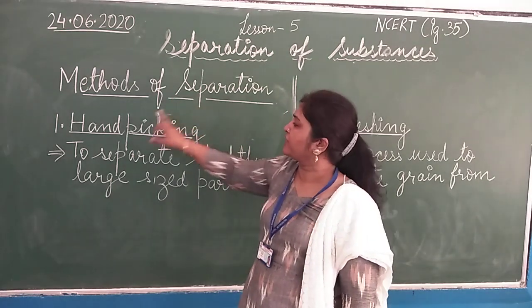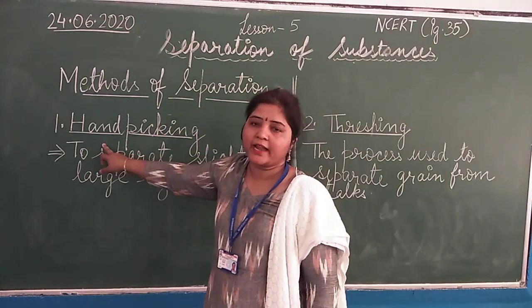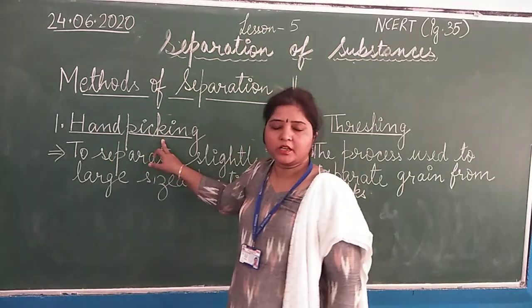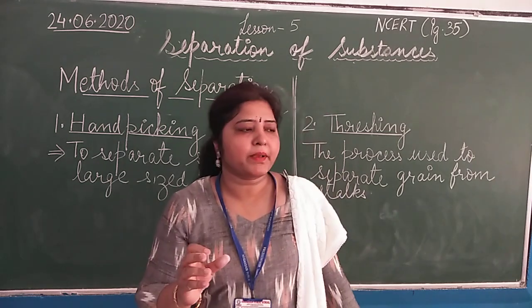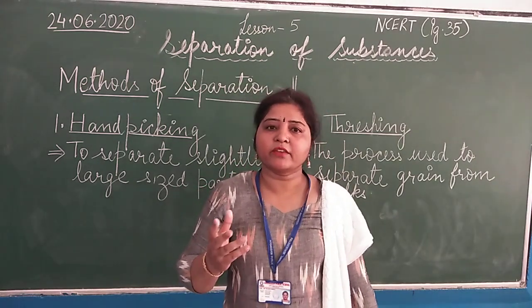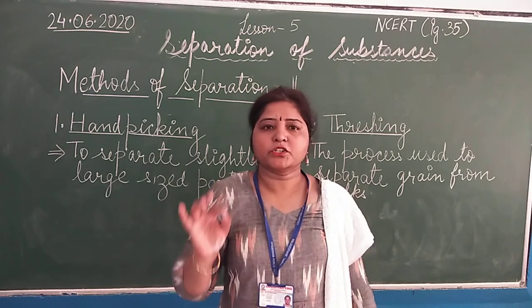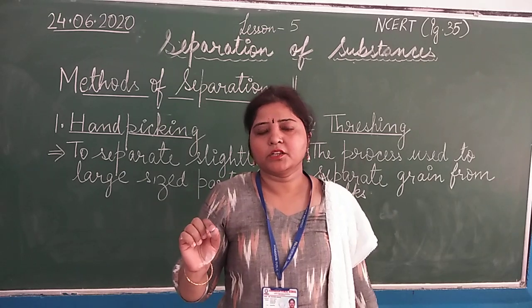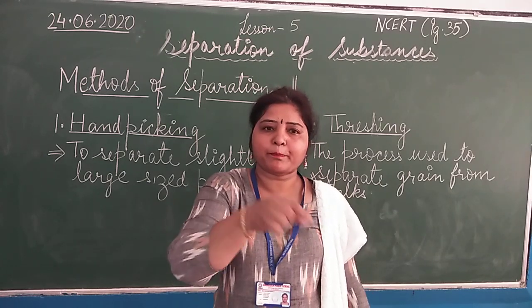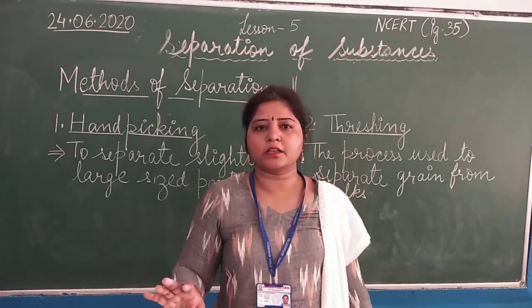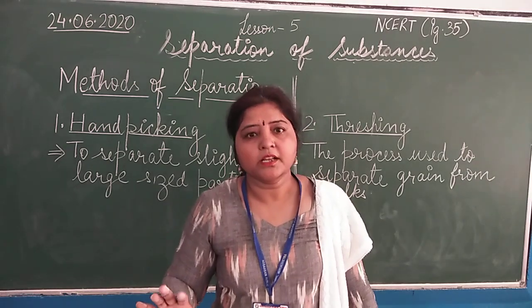The number one method we are going to read is hand picking. Which is the number one method? Hand picking. Students, for example, Mama cooks pulao for you. It's your favorite dish, but she puts some green chilies in it, and you don't like it. So what do you do? You just pick the chilies and keep them separately in another plate or in a bowl.